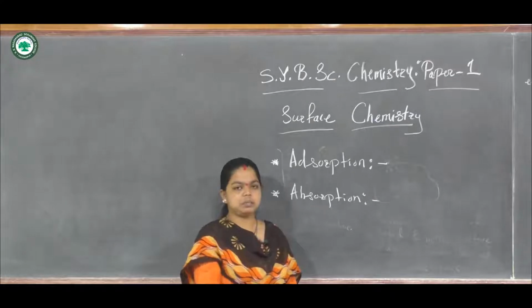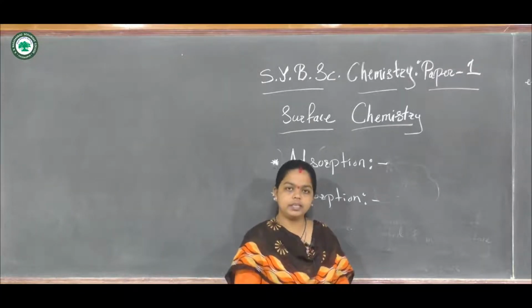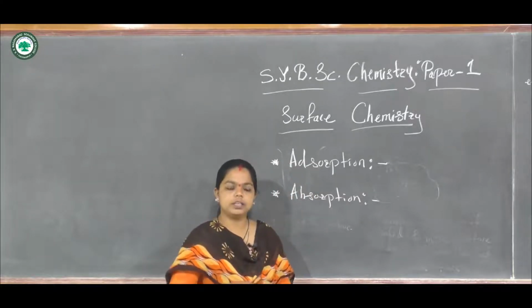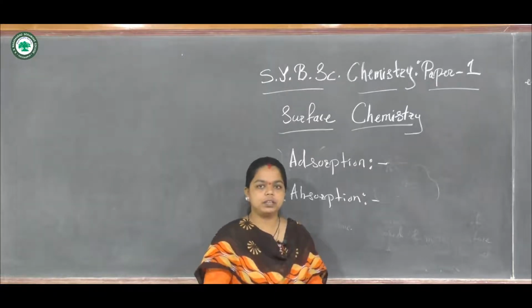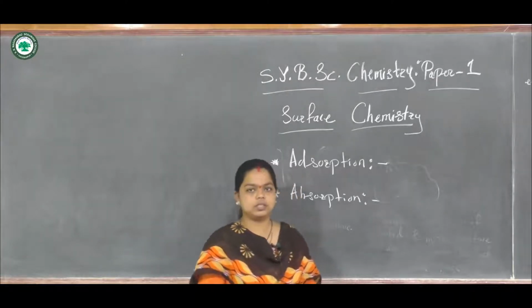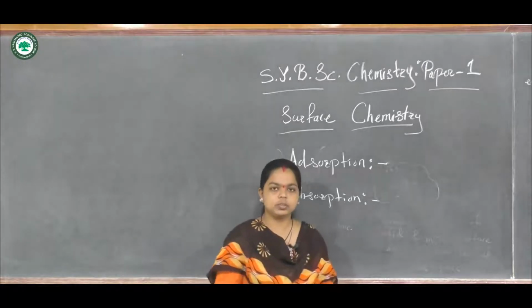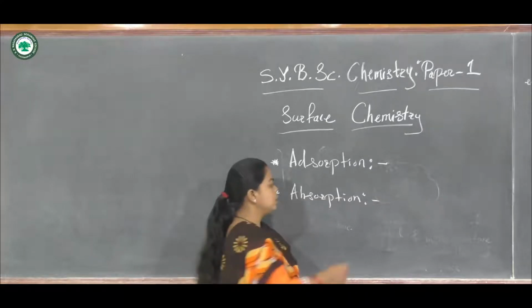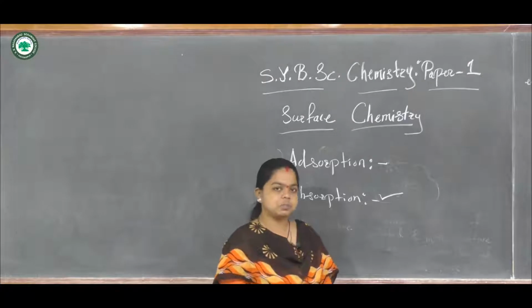If we dip that sponge into water or ink or any liquid, what happens? The molecules of the liquid or the ink will thoroughly enter throughout the body of the sponge. That type of phenomenon is called absorption. That means water gets absorbed in the sponge.